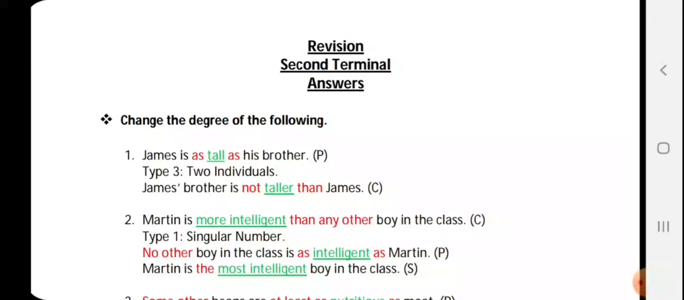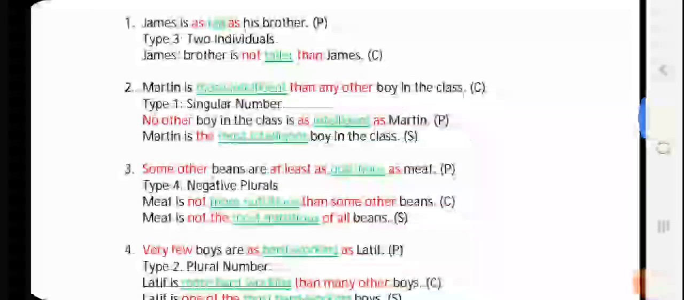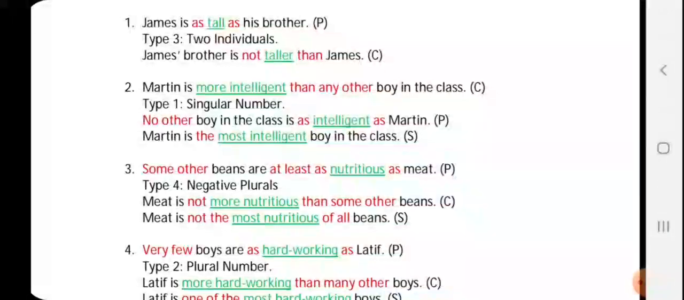Okay, got it students? Second one is Martin is more intelligent than any other boy in the class. This is a comparative sentence students. You can see dash more intelligent than any other. That was already given in the question. I've just highlighted the important words. So that indicates that it's your type 1 singular number. Okay, so then you have to make first positive.